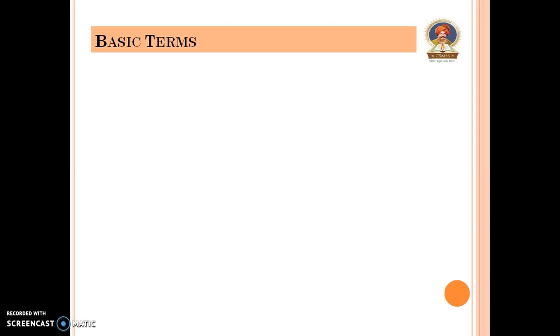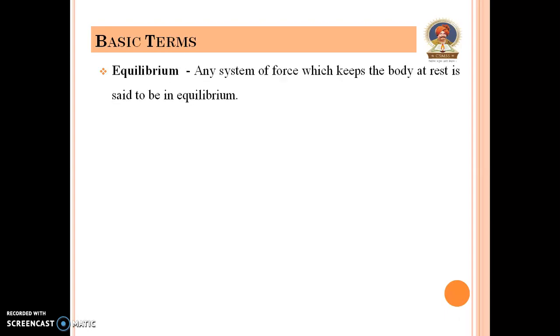The basic terms that you have already studied in engineering mechanics. Equilibrium. Any system of force which keeps the body at rest is said to be in equilibrium. Conditions for equilibrium are summation of Fx equal to 0, that is, the algebraic sum of all the horizontal forces must be equal to 0.